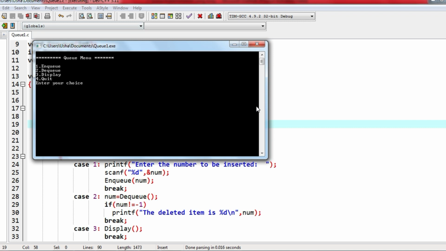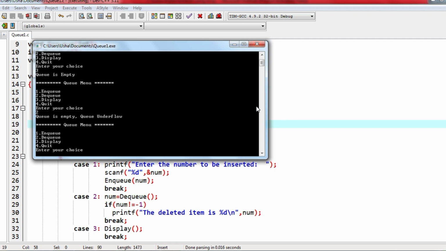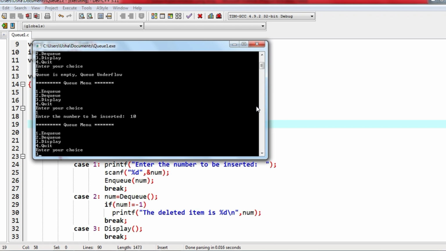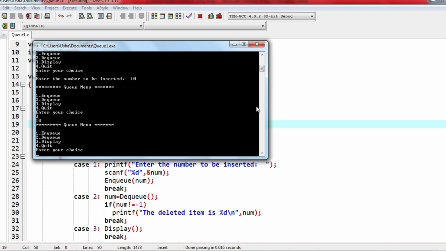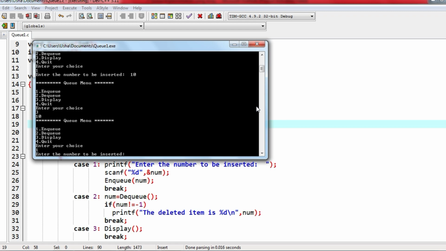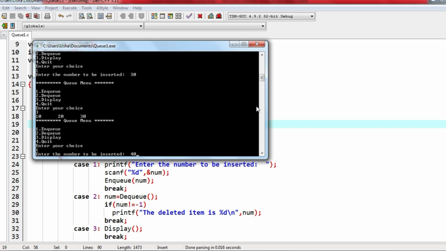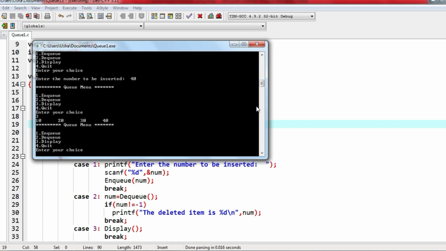Okay, so now we have 4 menu options. So first I'll check display option. It says Q is empty. I'll select DQ option. It says Q underflow. Now I'll give NQ. Number to be inserted, I'll give 10. Now I'll display. So there is only one element, that is 10. Now I'll give again 20. Again I'll give 30. Now I'll display 10, 20, 30. So we have all the elements now. So I have inserted 4 elements now in the queue.